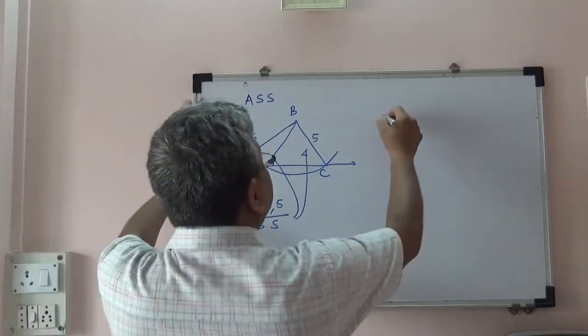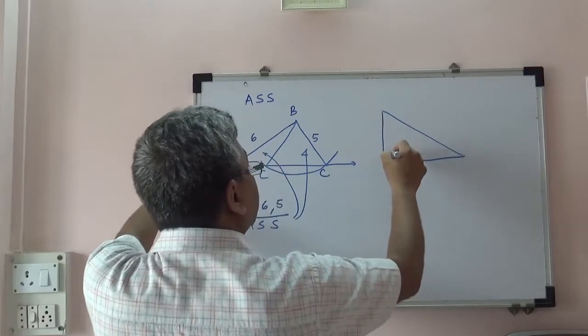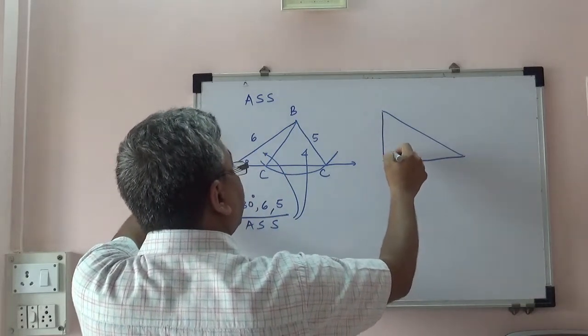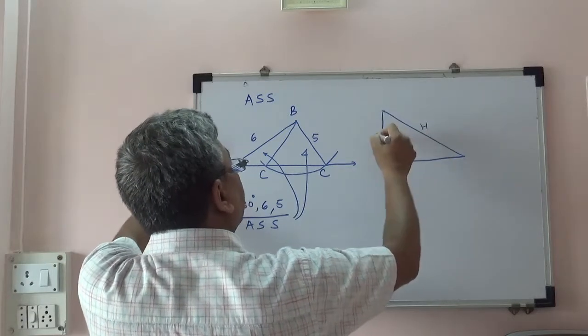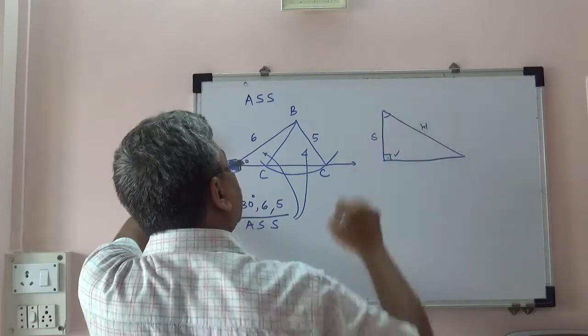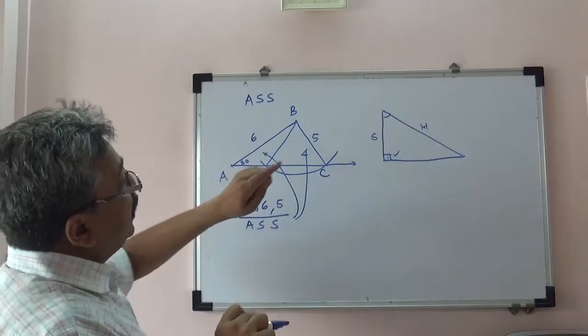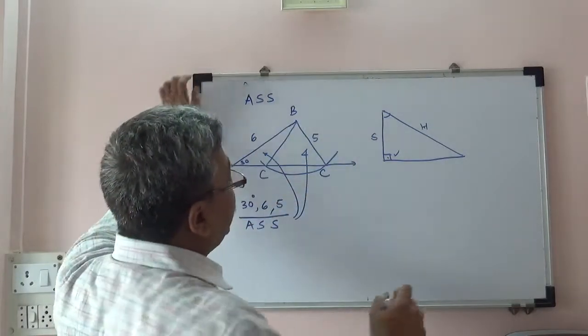However, RHS is our test where actually 1 angle and 2 sides are given. R, right angle, which is the angle, H means hypotenuse, and one of the 2 sides. So ASS information is given, and therefore it is a special case of ASS where the angle is 90 degrees.